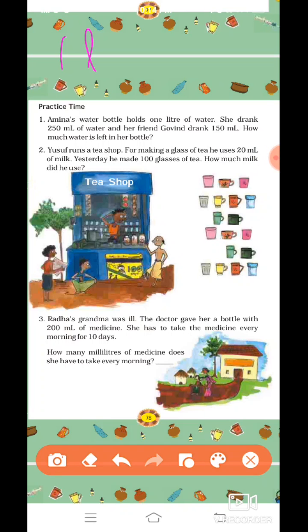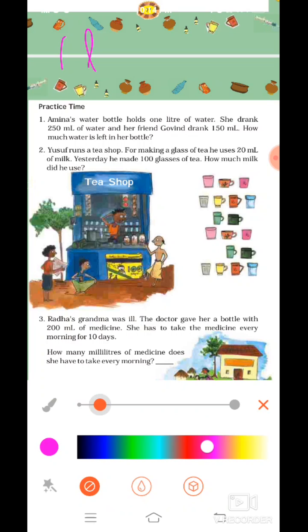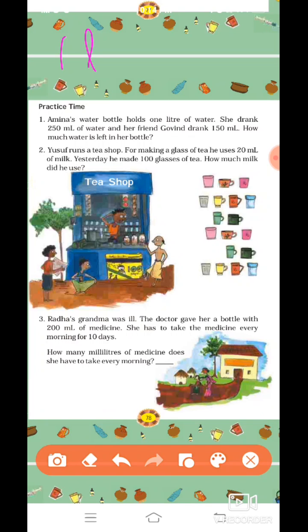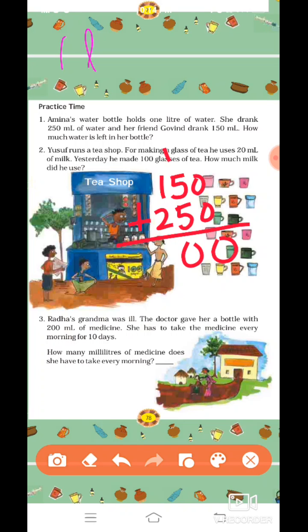She drank 250 ml of water. How much water did she drink? She drank 250 ml of water. And her friend Govind drank 150. So total how many ml? So 150 plus 250 ml of water is being used from the bottle. So in total, 400 ml of water is being used from the bottle.